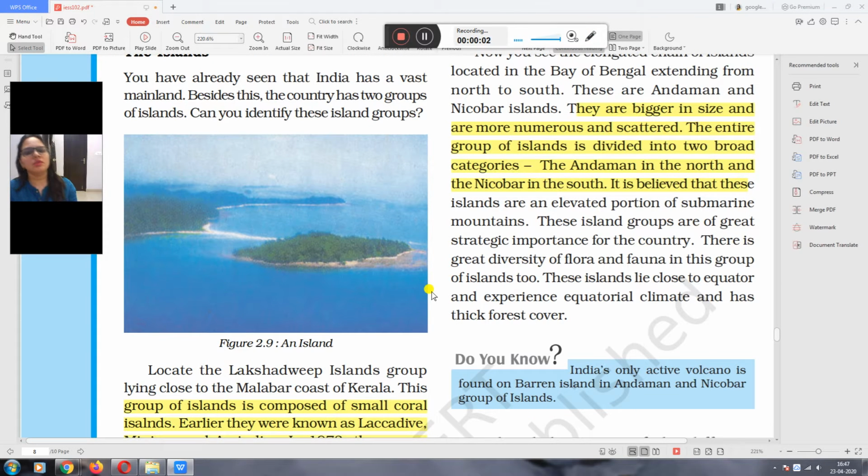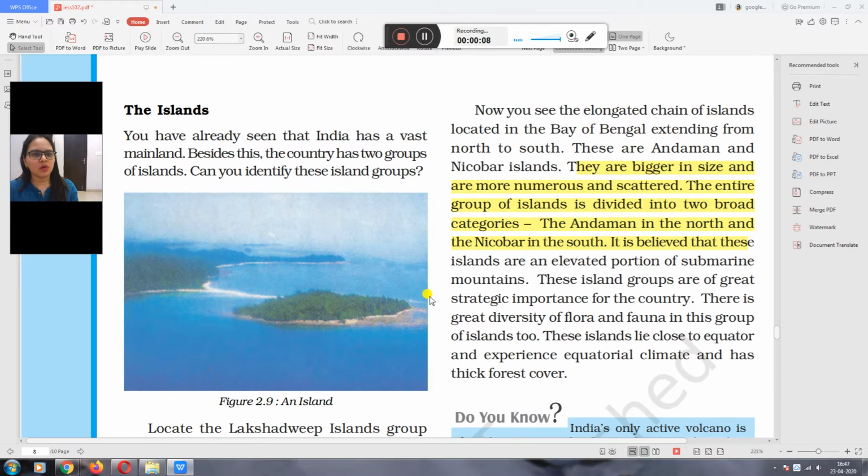Hello class 9, we are doing chapter number 2 of geography, which is the physical features of India. In this chapter we already discussed some points regarding physical features. Today we will discuss the islands.